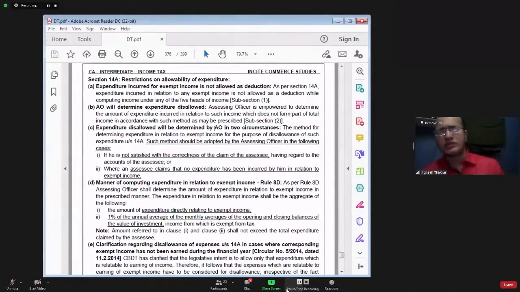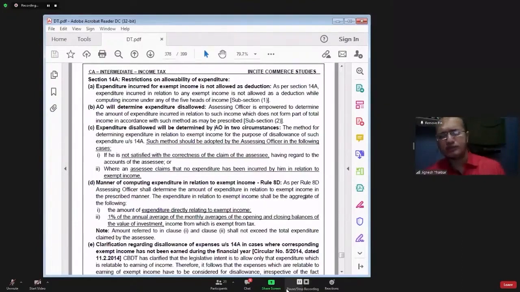But we do not know to what extent expenditure is incurred for earning exempt income and to what extent expenditure is incurred for earning taxable income. So government says in your profit and loss account debit side, you have a lot of common expenditure. That common expenditure in costing you call it as overheads. So here also there might be a lot of common expenditure. That common expenditure is incurred for earning a taxable income as well as for earning exempt income.